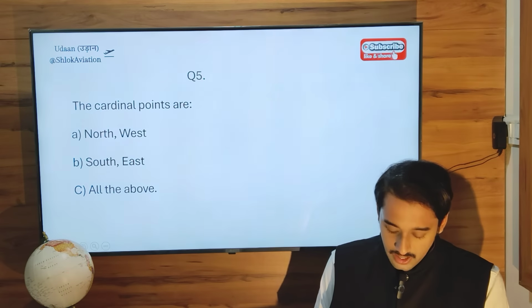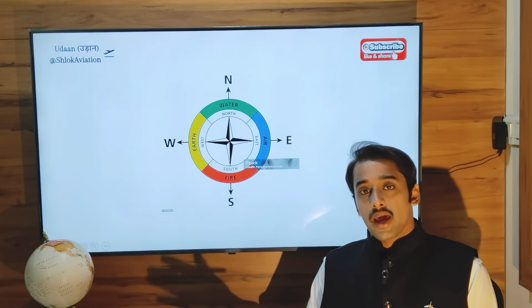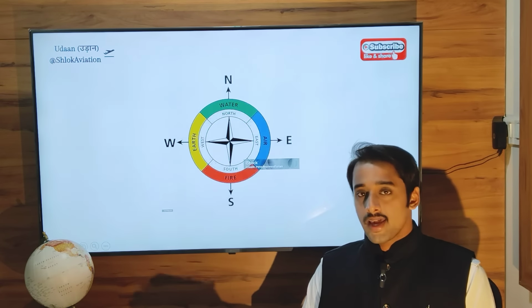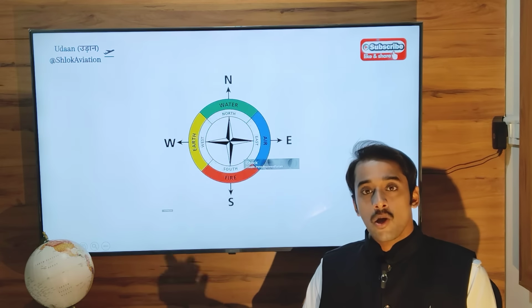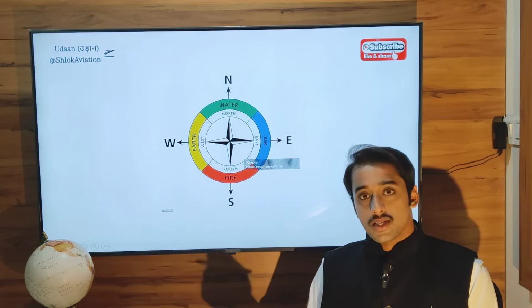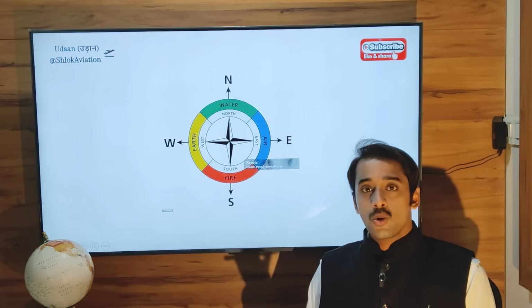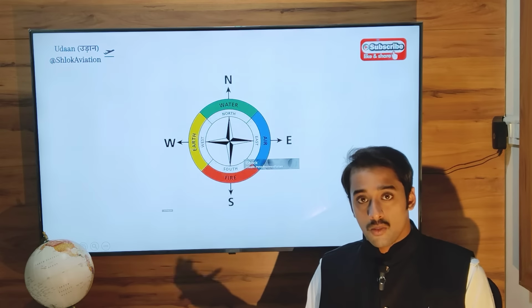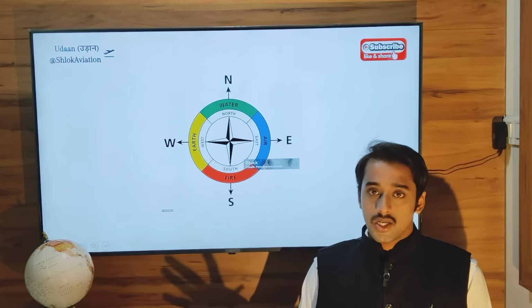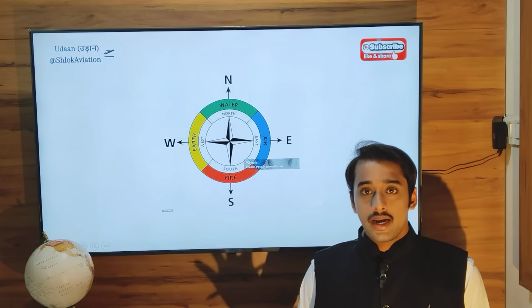Let's go to question number 5. The cardinal points. What are the cardinal points or cardinal directions? Direction, distance, speed, and time are the basic four elements of navigation. In planning your cross country flight, there will always be a track direction, the distance between two points, the speed you are taking, and the time that will be spent traveling from one point to another. When you know time, you will know your fuel consumption, how much fuel you are consuming going from A to B. So the basic four elements of navigation are distance, speed, time, and direction.